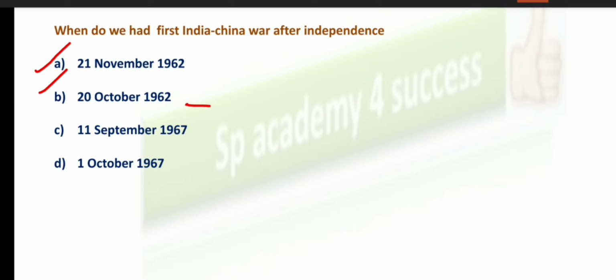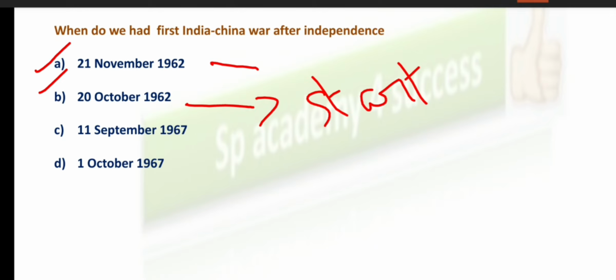It started on 20th October 1962 and it ended on 21st October 1962. I repeat, started on 20th October 1962, ended on 21st October 1962.